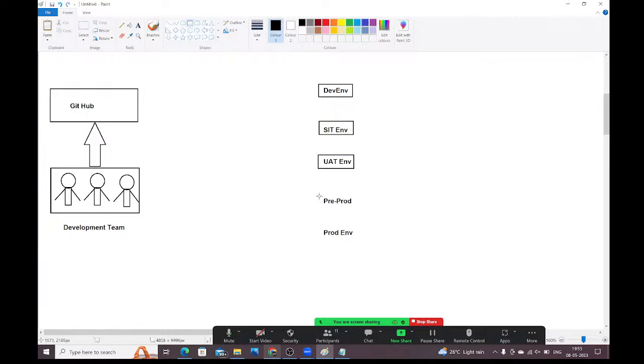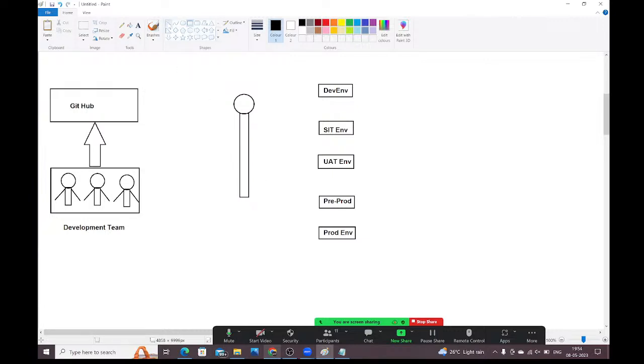And here we have the pre-prod environment. And here we have the prod environment, guys. Like this, multiple environments are available. Now here, the DevOps team will come, and they will upload the code into this, right? They will deploy the code into all these environments.